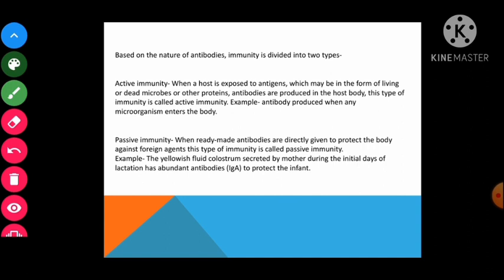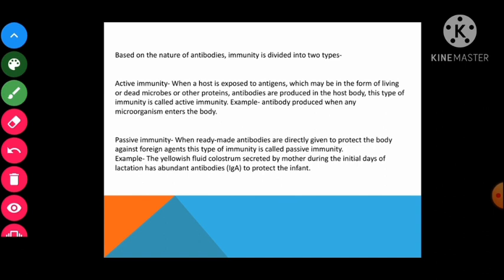Passive immunity क्या होती है कि जब antibodies को direct insert किया जाता है body में, जैसे antibodies का direct transfer होता है एक mother से उसके child fetus में through the placenta. So it is the passive immunity. Direct antibodies provide हो रहे हैं यहाँ पर.